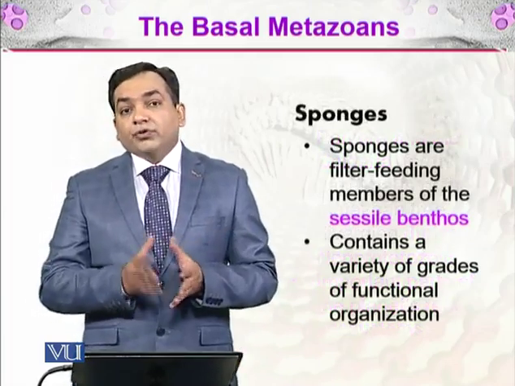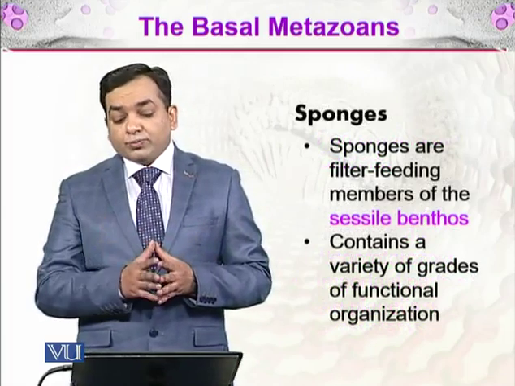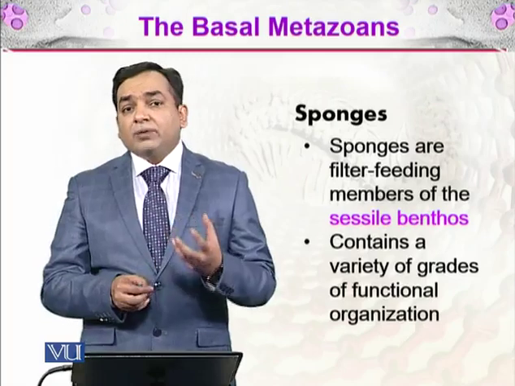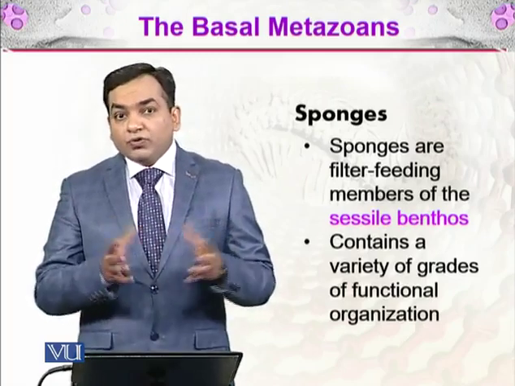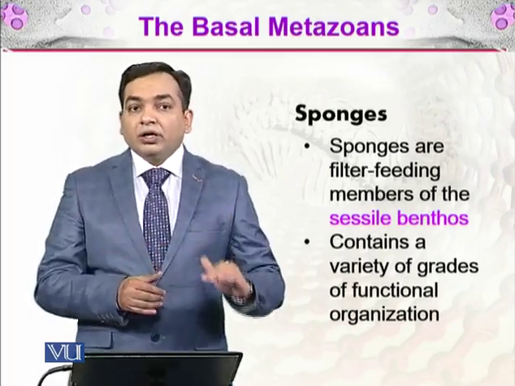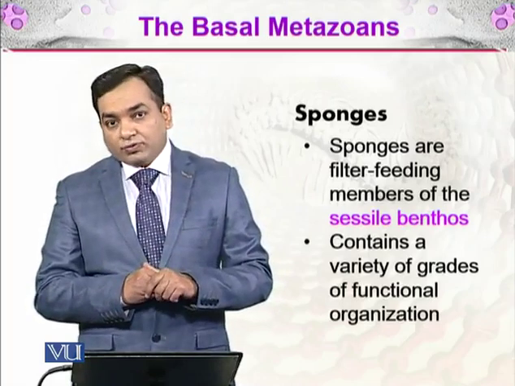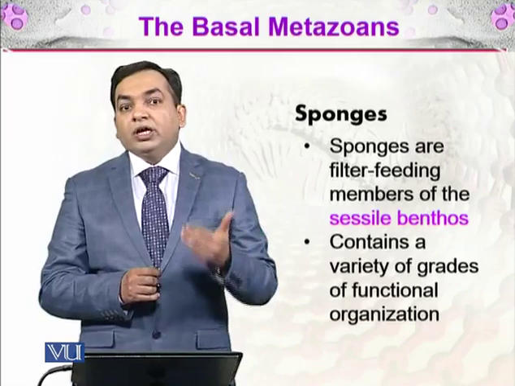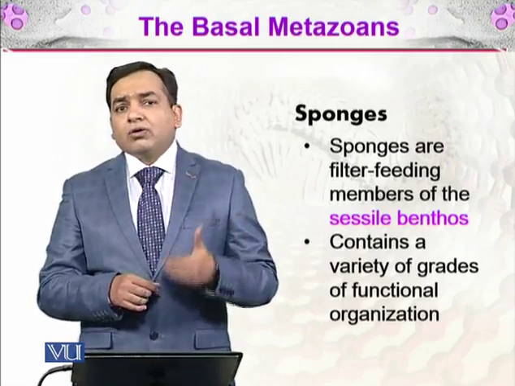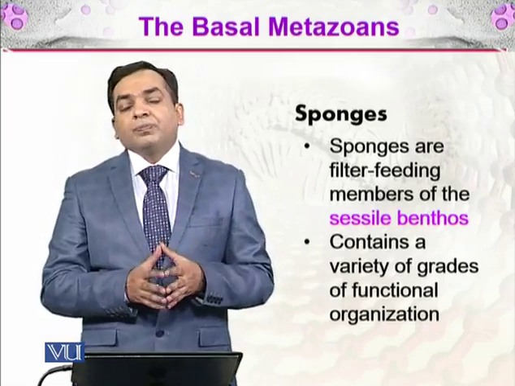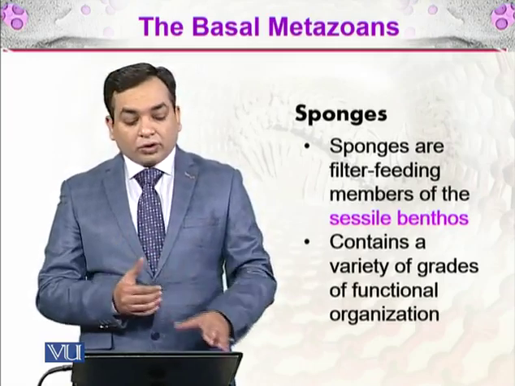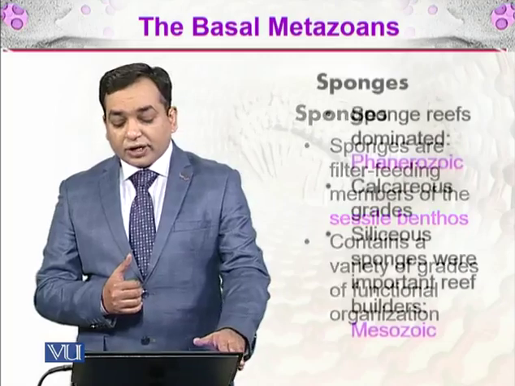The first one we will be discussing in detail is the sponges, which are filter feeding members of the sessile benthos. Sessile means they are not moving at all, and benthos means they are at the bottom of any water body, for example, a lake or the ocean. They contain a variety of grades of functional organization, and we'll be discussing that as well.